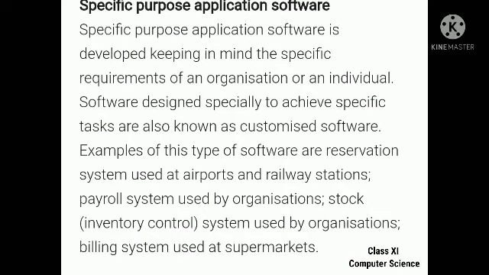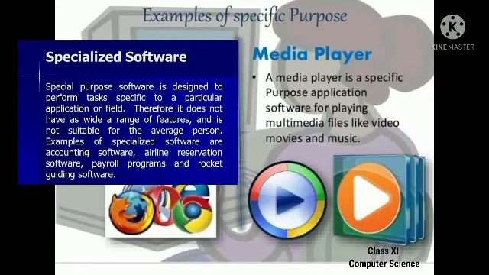Examples of this software are the reservation system used at airports and railway stations, the payroll system used by organizations, the stock system used by organizations, and the billing system used at supermarkets. All come under this specific purpose application software. This will help to achieve the specific task of an organization or an individual. Let us see some of the features of it. Media players, browsers, payroll system, all are examples of this.